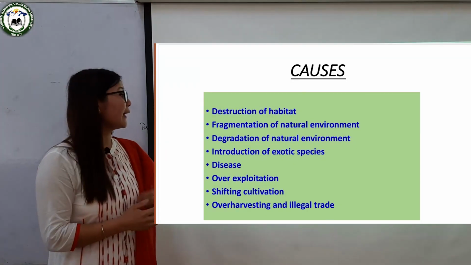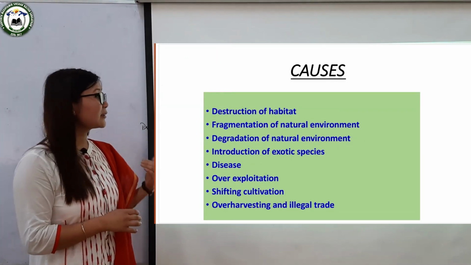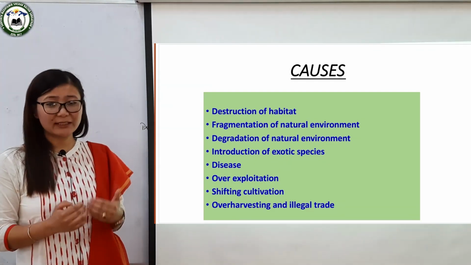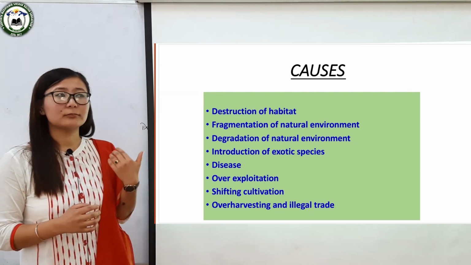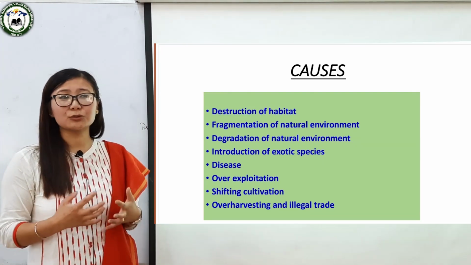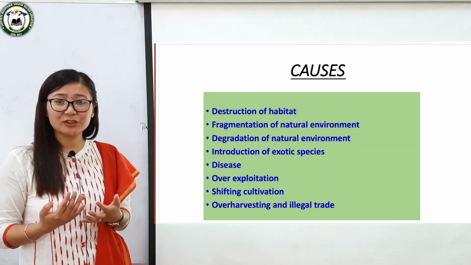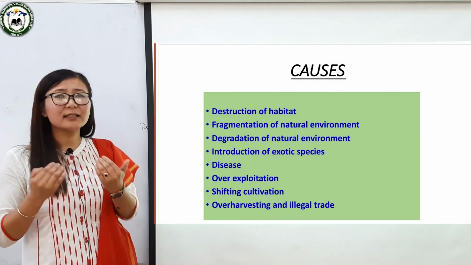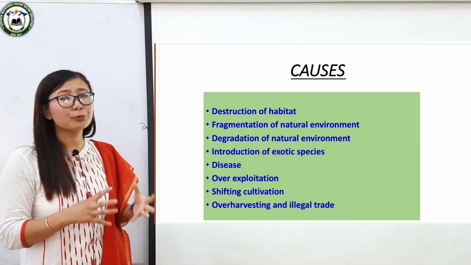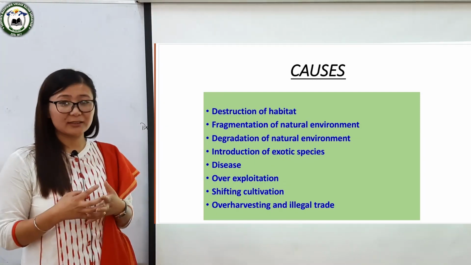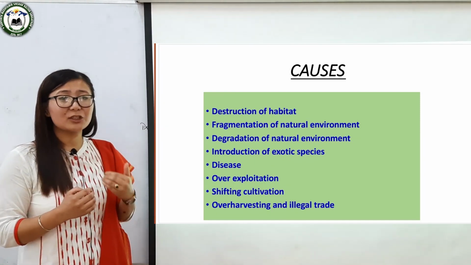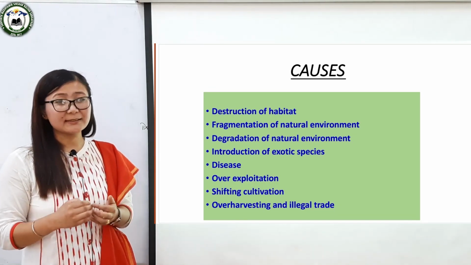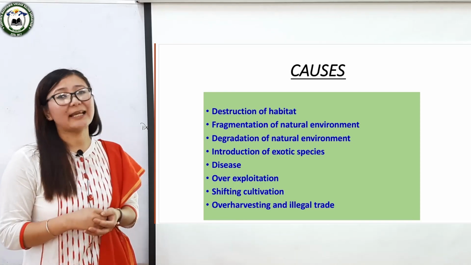Now the next cause behind the biodiversity loss is degradation of natural environment. We all know that our natural environment is degrading day by day due to overpopulation, pollution, modern industrialization, urbanization, deforestation, etc. Global warming and changing climatic patterns of the world are proof that our natural environment is degraded. A degraded natural environment will create conditions which are unfavorable for many of the species, which will lead towards their loss or extinction.